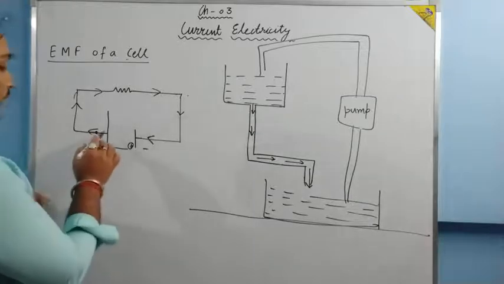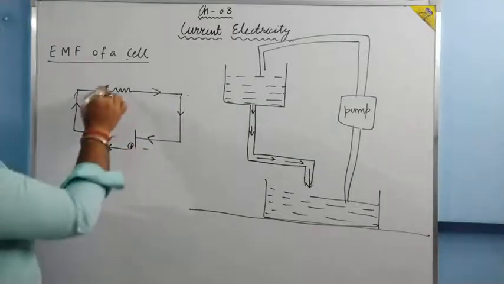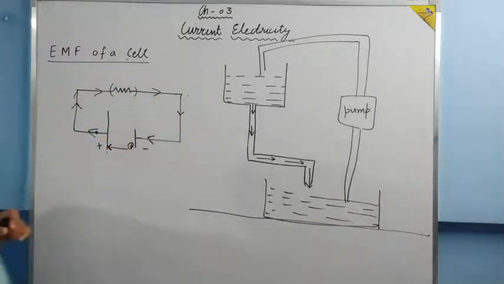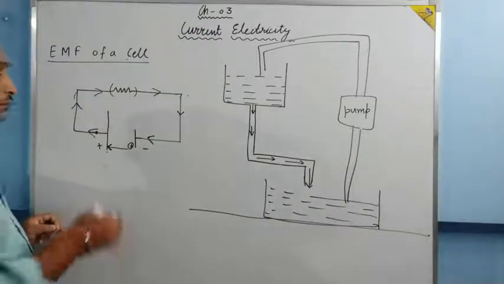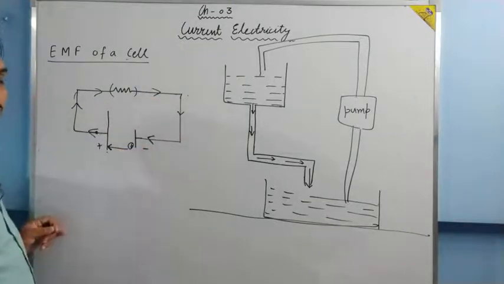Now the charge will go from here till here, where the charge will expend its energy across the resistance. The connecting wires are assumed to have zero resistance. Ideally it is not possible, practically it is not possible, but ideally we assume that this connecting wire and this connecting wire have zero resistance.